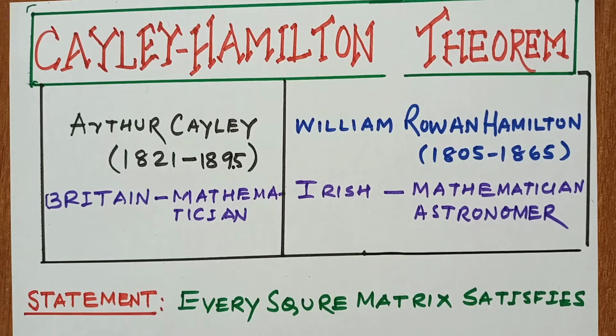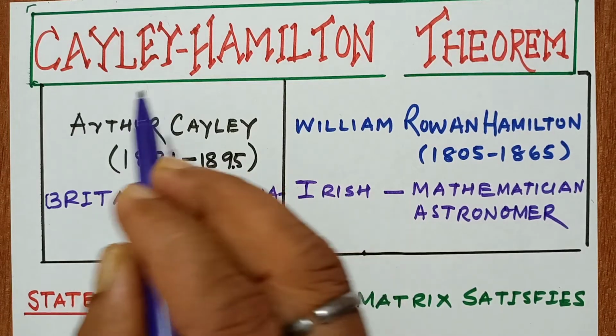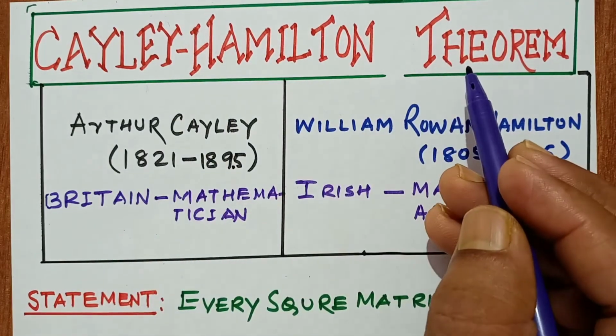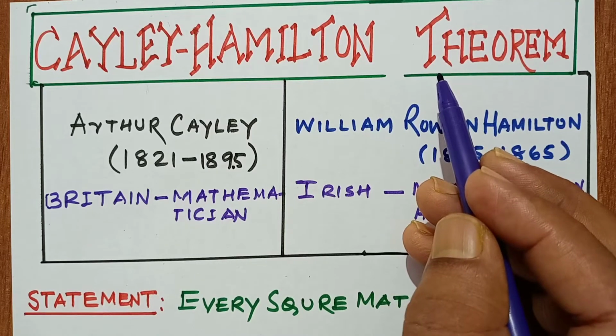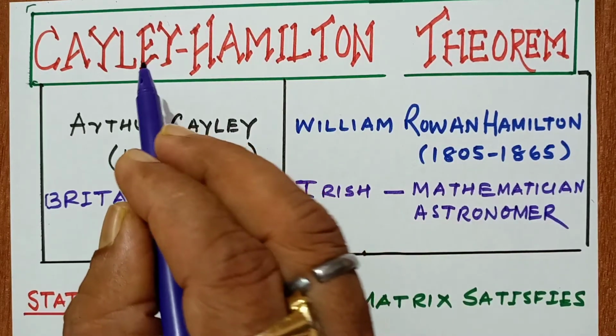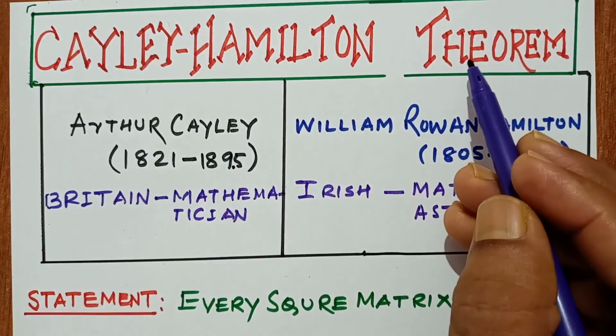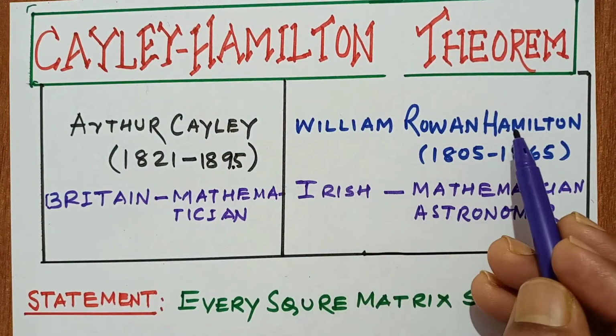So now I would like to explain the Cayley-Hamilton theorem. Very important theorem. First I want to explain about Arthur Cayley and William Rowan Hamilton.